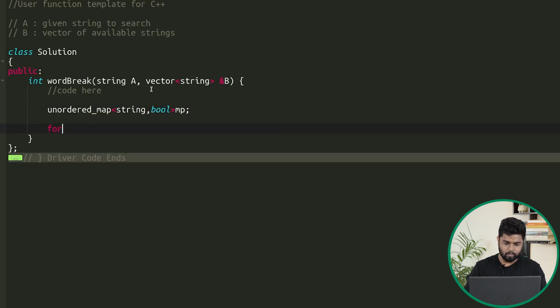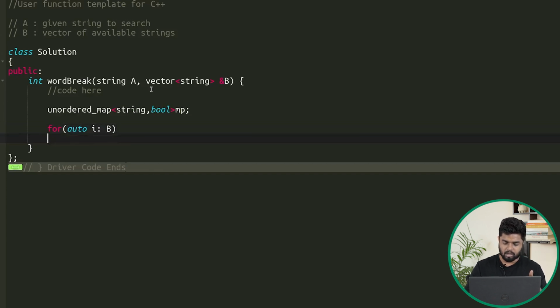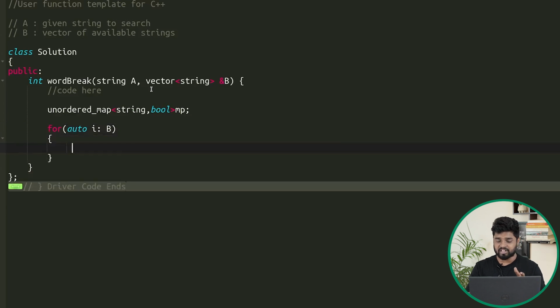Now after that, I'll iterate through all the words of the B list, and I'll insert them inside the map. So I'll say that map of i is equal to true. Basically I'll mark them as present. You can mark them as 1 also.